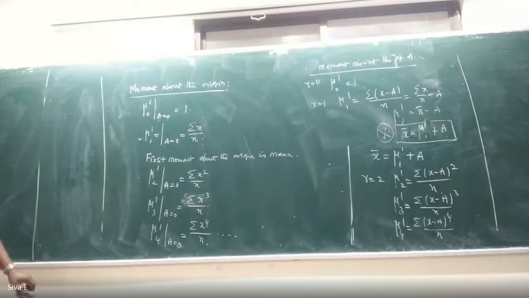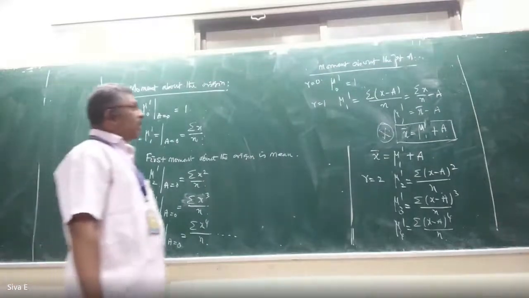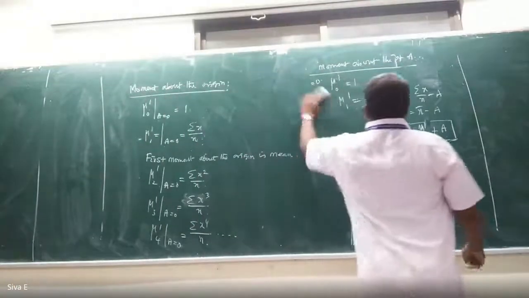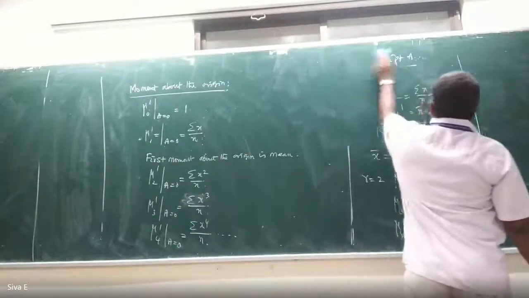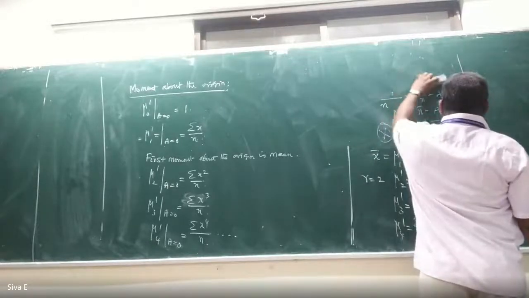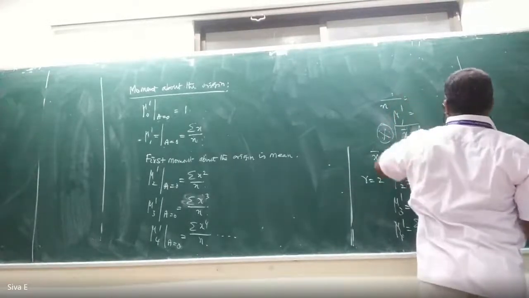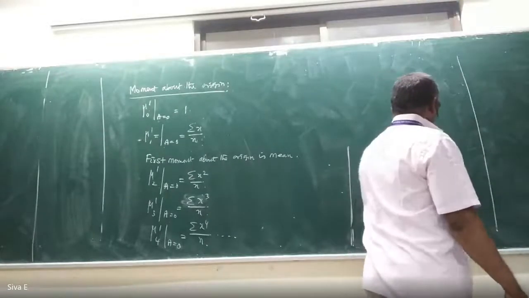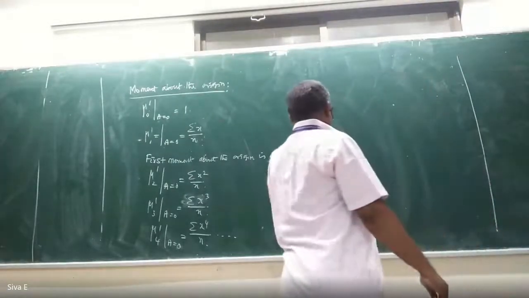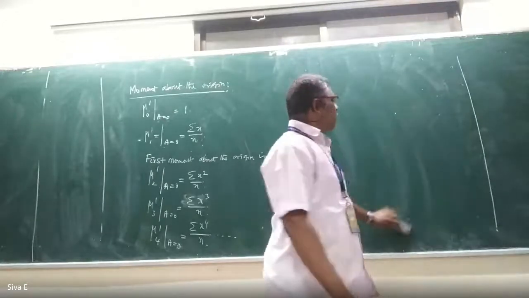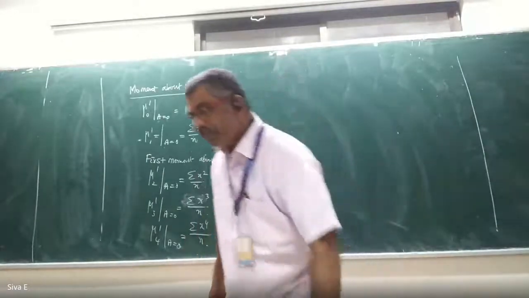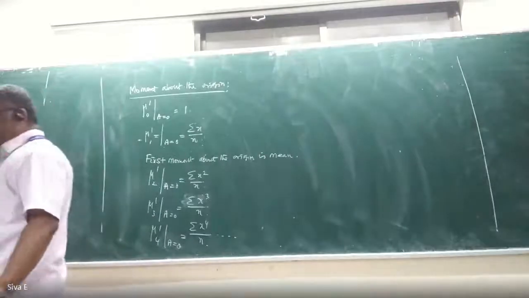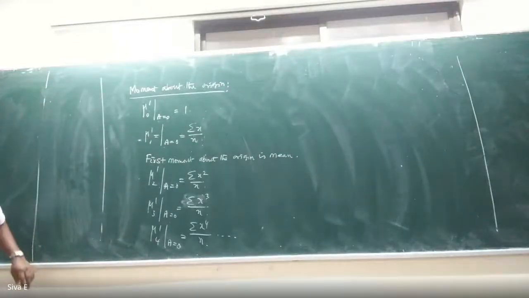Now we go to the next step, the relation between moment about the origin and the moment about the mean. The relation between moment about the origin and the moment about the mean.